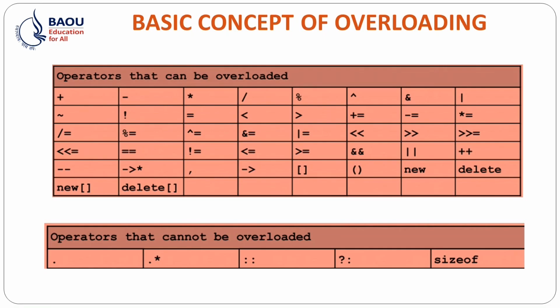Then the scope resolution operator, that is double colon. Why? Because it has a special meaning: when we define a member function outside the class, we use the scope resolution operator. Then the ternary operator. All these operators we cannot overload.